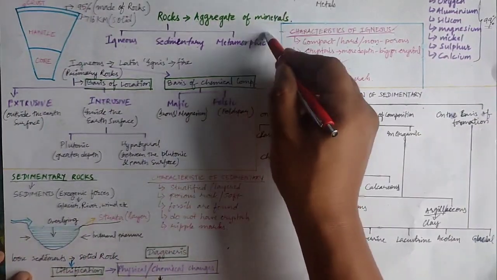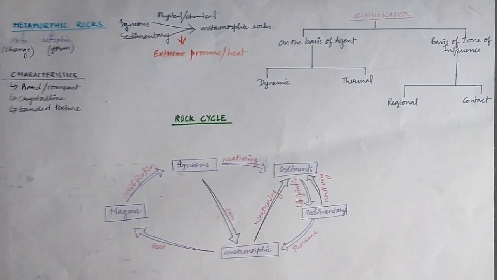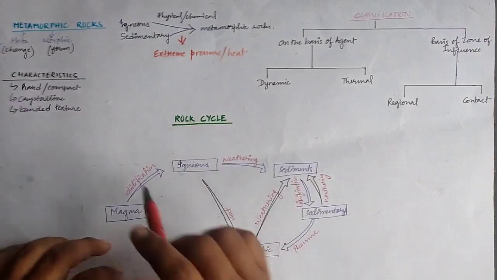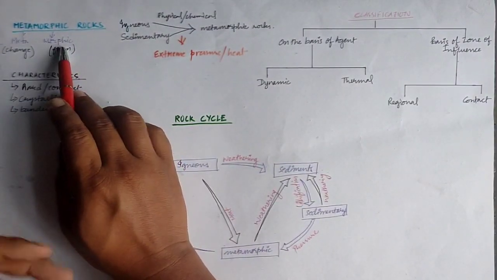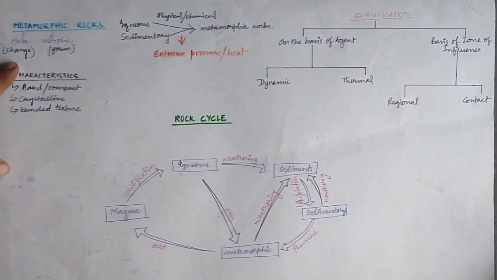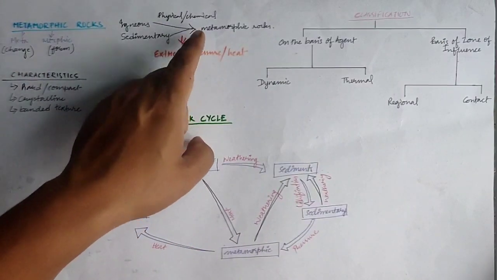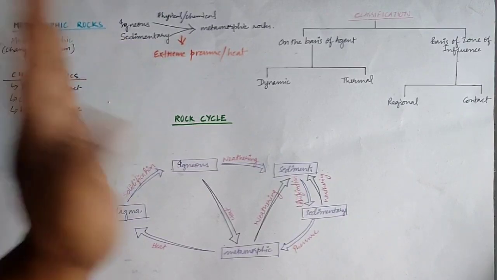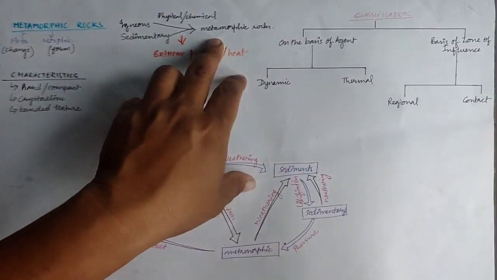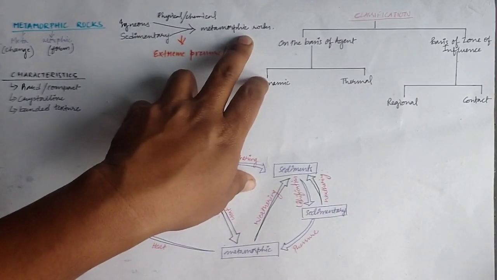Now we will move on to the metamorphic rocks. So metamorphic rock, students, there are two terms in the metamorphic rock. One is meta and another one is morphose or morphic. So meta refers to change and morphose refers to form or a state. So when the existing rocks like igneous and sedimentary turn into something new, or the change of state of igneous and sedimentary into something new, is known as metamorphic rocks.